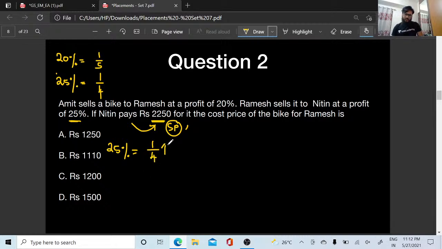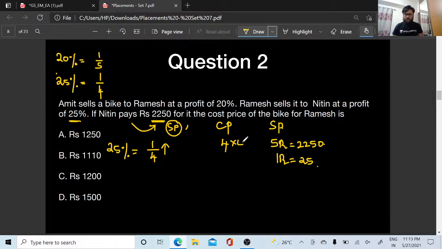So it is profit. What are my ratios going to be, people? CP and SP. So this is 4 and this is 5. And I have the value of 5R. The value of 5R is going to be 2,250, the selling price. So what is going to be the value of 1R? 225 divided by 5 is 45. Yes, 1R is 450.